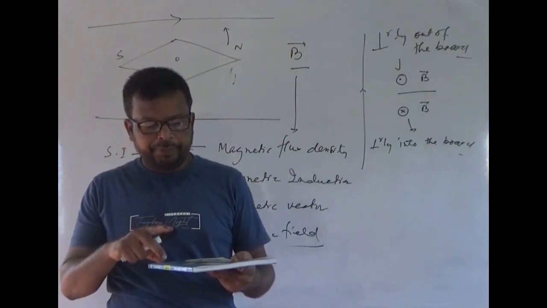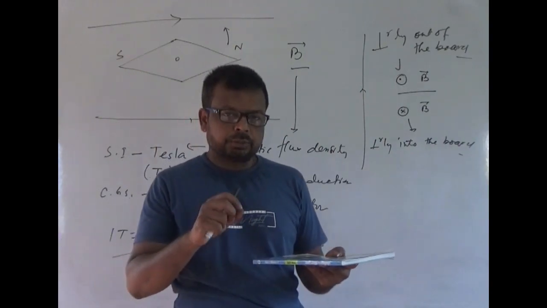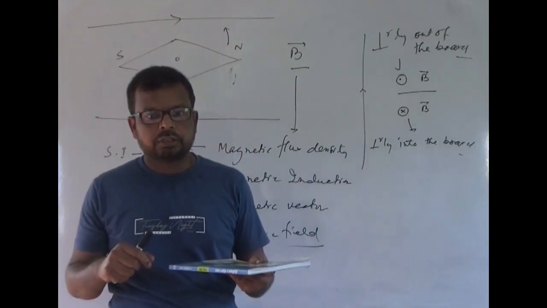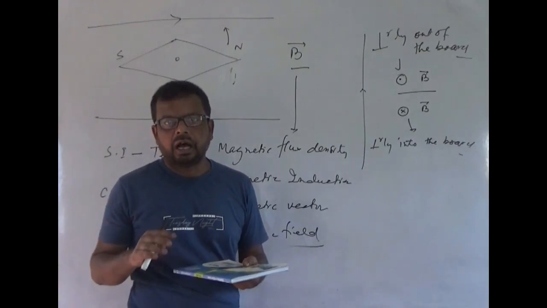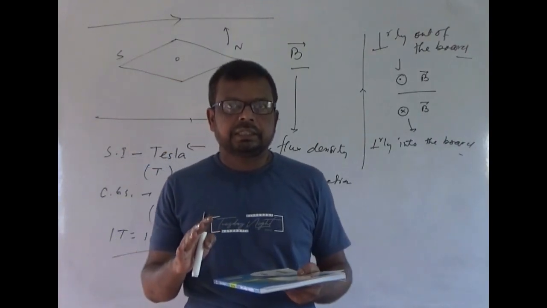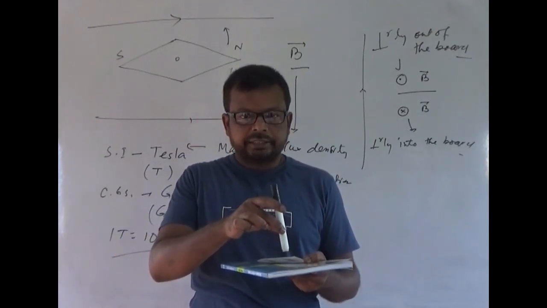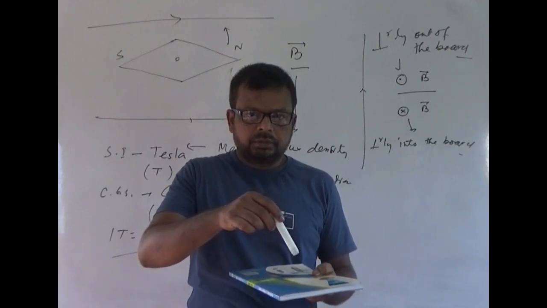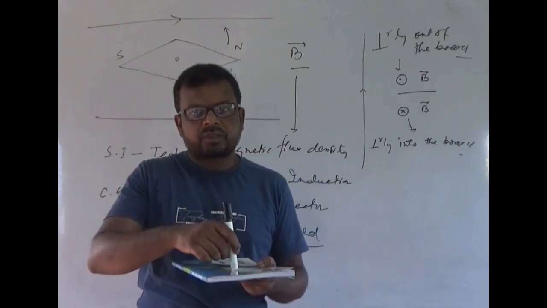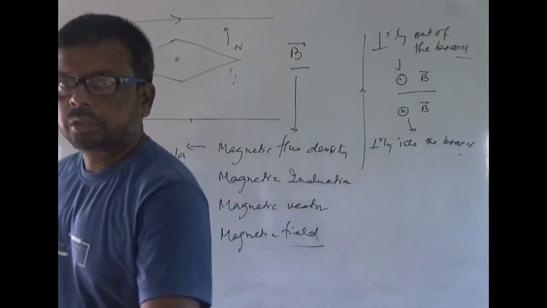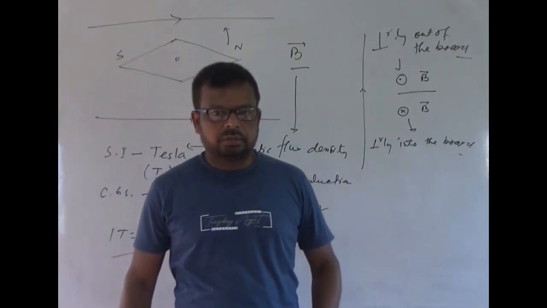Now if we give a small vibration to this cardboard, then we can see that iron filings arrange themselves in concentric circles around the wire. If this is the wire, then iron filings will be arranged in these circles, keeping the wire at the center, or the center of the concentric circles is at the wire.